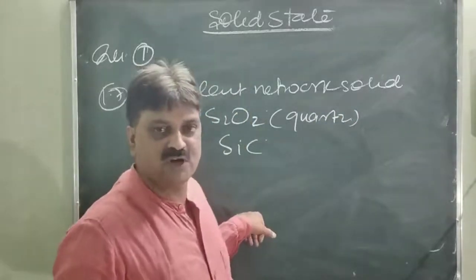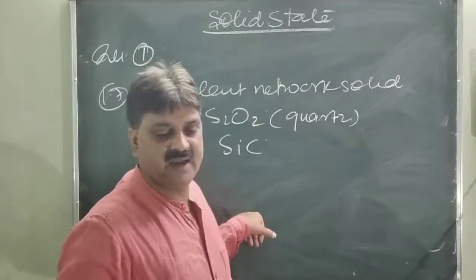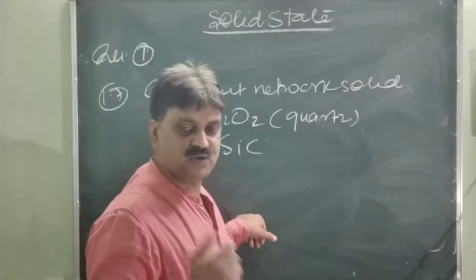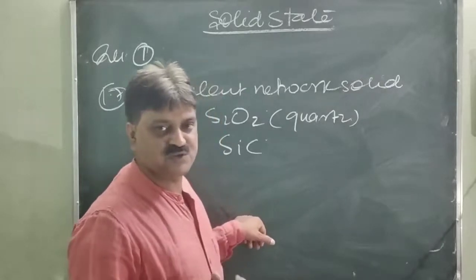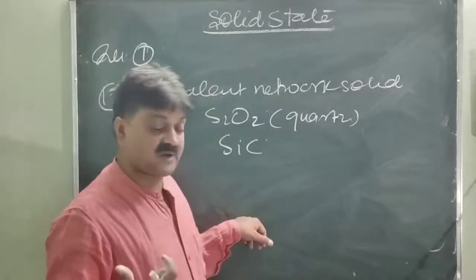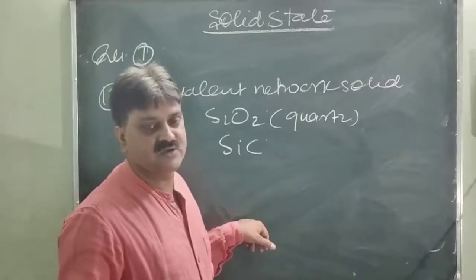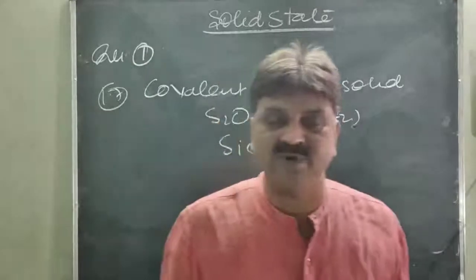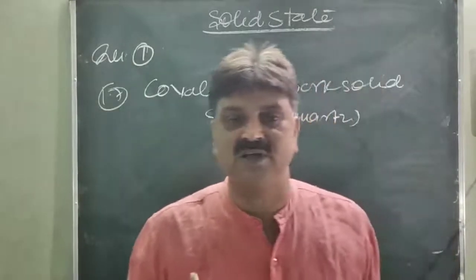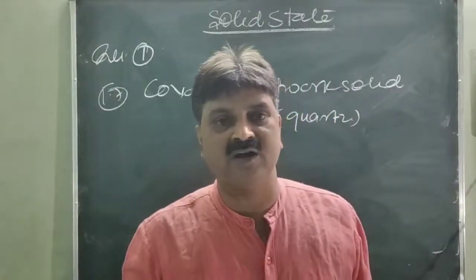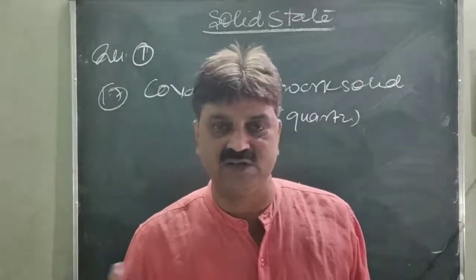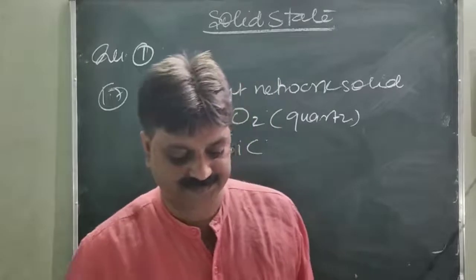These are also covalent network solids and insulators, and simply carbon diamond is also an insulator. It cannot conduct electricity because in carbon diamond all four electrons are completely covalently bonded. None of the electrons is free for movement, so it does not show conductivity.